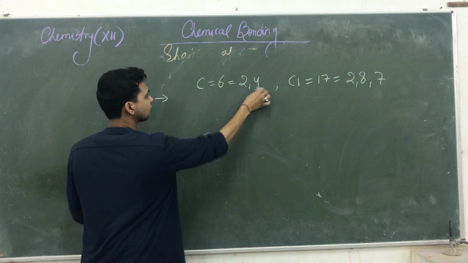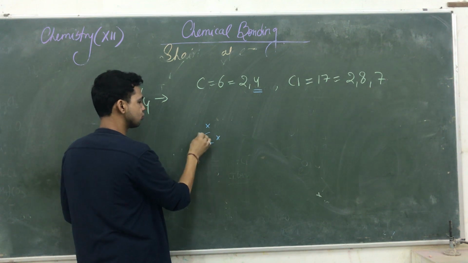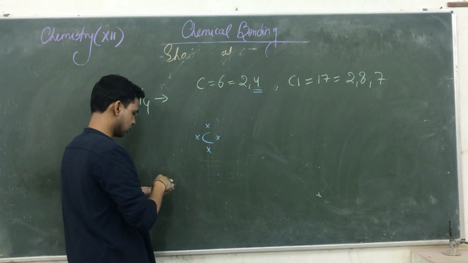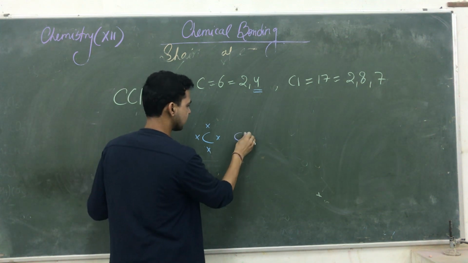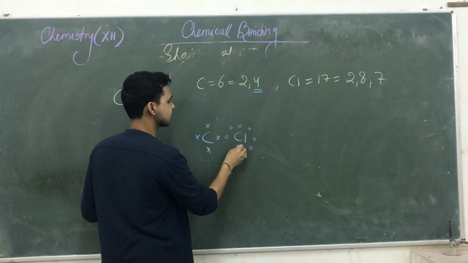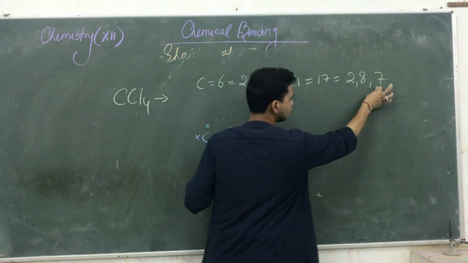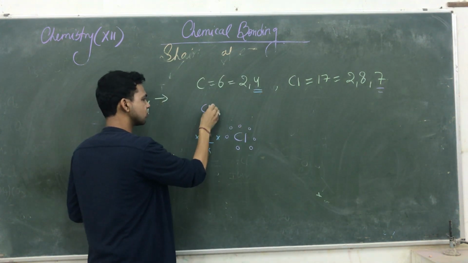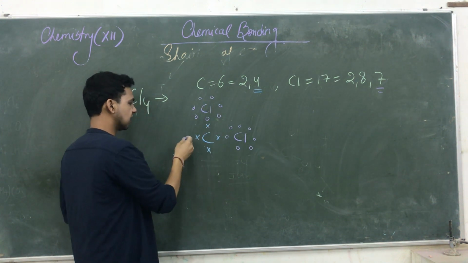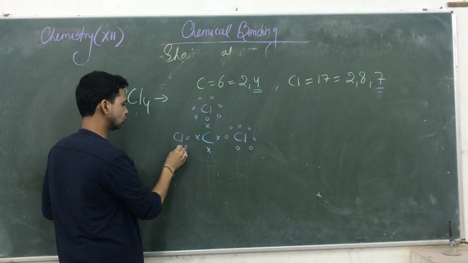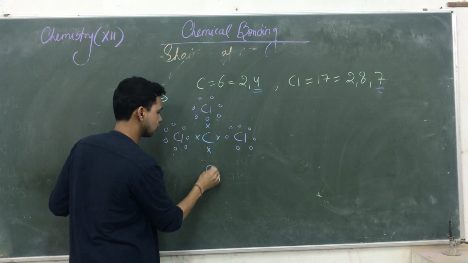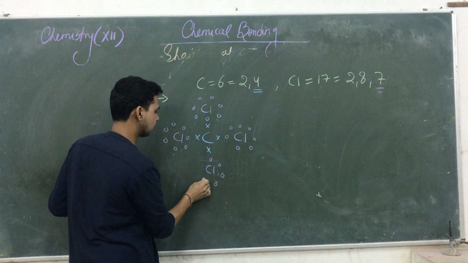The carbon has 4 electrons in its outermost shell. So 1, 2, 3, 4. How many chlorine are there? 4 chlorine. So here we are drawing 4 chlorine, that is 1 chlorine. Chlorine has 1, 2, 3, 4, 5, 6, 7 electrons in its outermost shell. Okay. So here we are going to draw 1, 2, 3, 4, 5, 6, 7. The other one is also 1, 2, 3, 4, 5, 6, 7. Another chlorine is also 1, 2, 3, 4, 5, 6, 7.